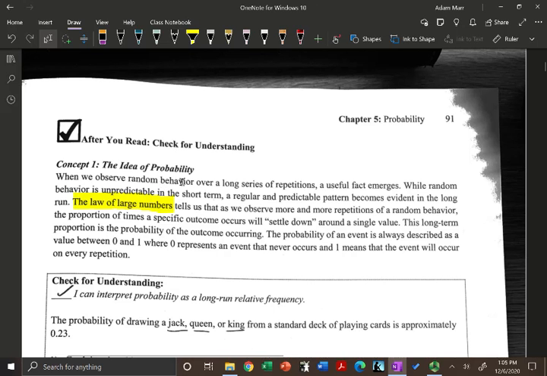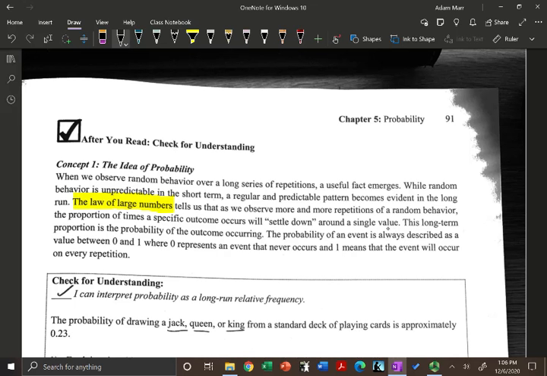When we observe random behavior over a long series of repetitions, a useful tactic emerges. While random behavior is unpredictable in the short term, a regular and predictable pattern becomes evident in the long run. The law of large numbers tells us that as we observe more and more repetitions of a random behavior, the proportion of times a specific outcome occurs will settle down around a single value.